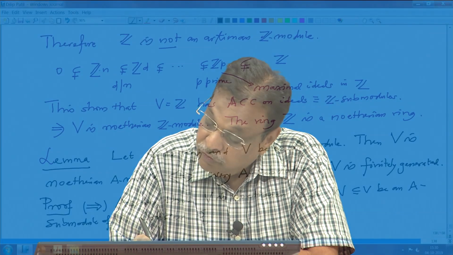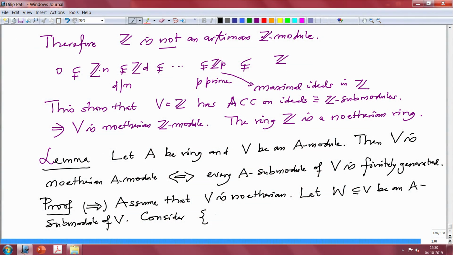So, now consider the set of submodules of W, that is W prime, where W prime is a submodule of W, and W prime is finitely generated. Of course, this family is obviously non-empty because, okay, I should have said in the beginning we can assume this W is non-zero.